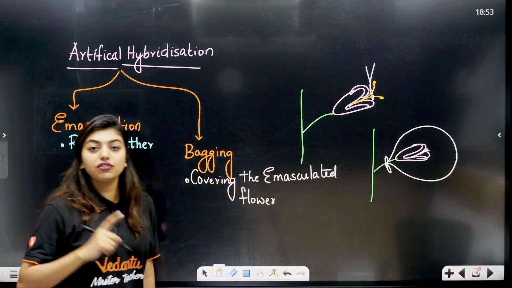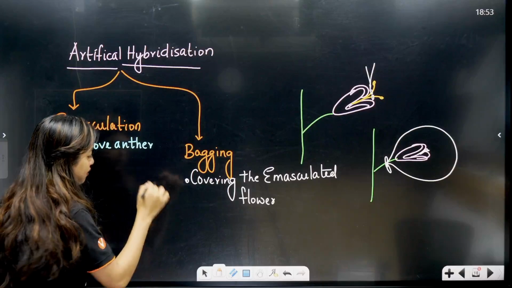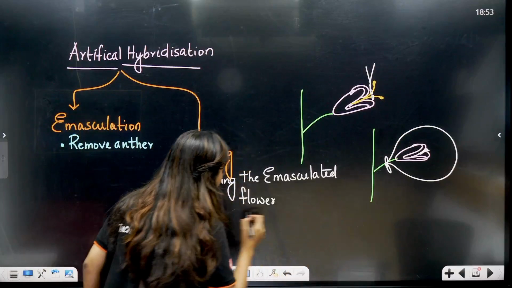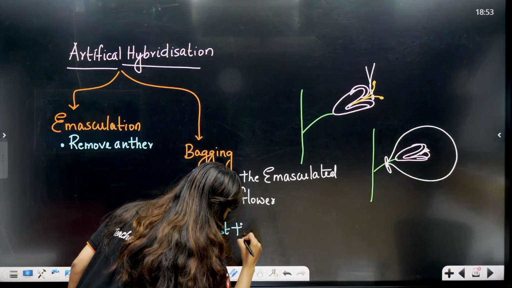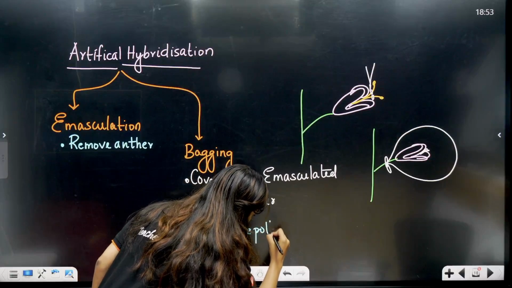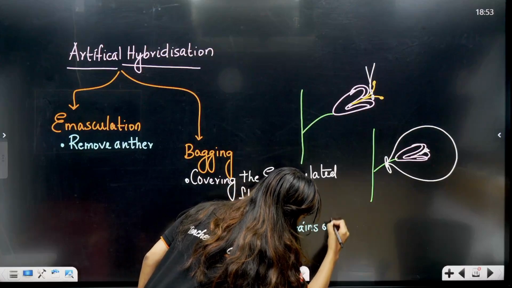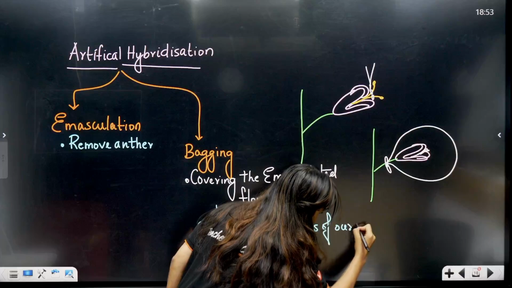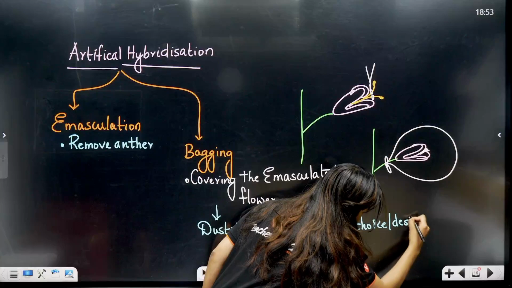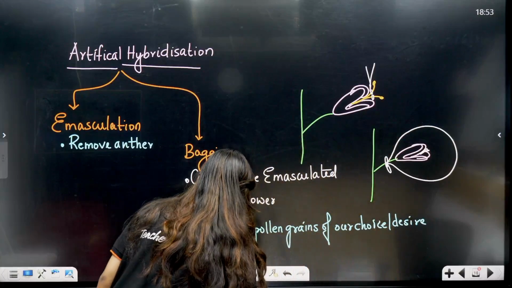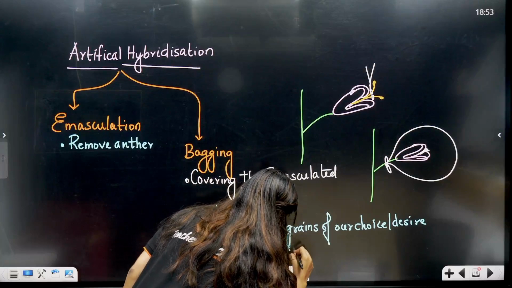To this stigma, we will make sure that we dust the pollen grain of our choice. So after this is done, we will dust the pollen grains of our choice or desire onto the emasculated flower.